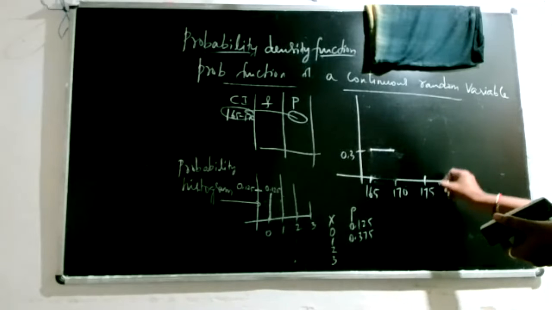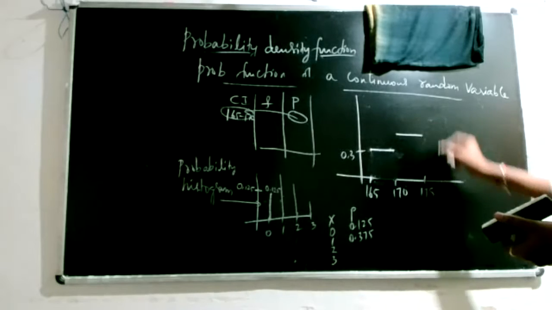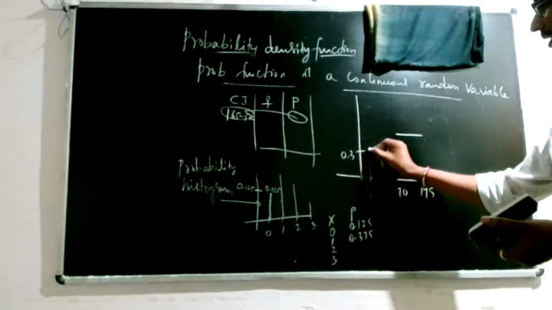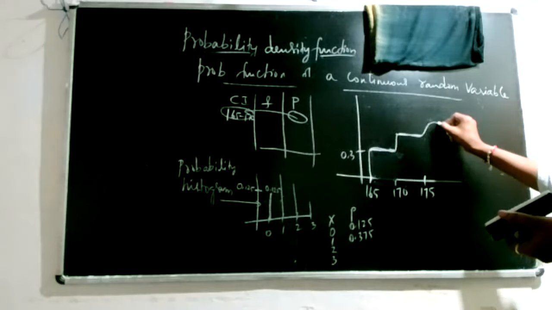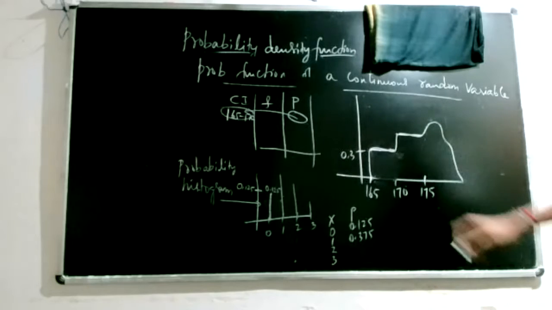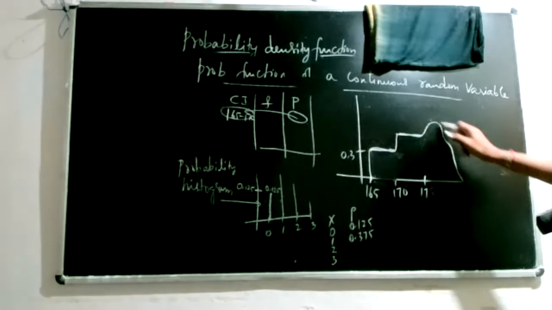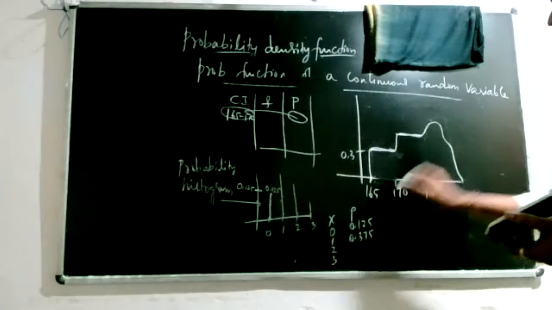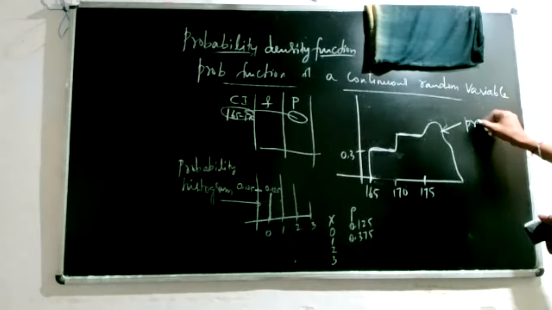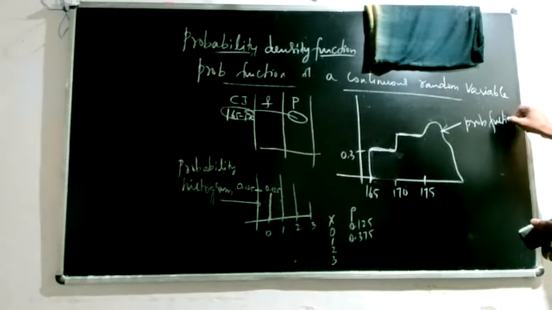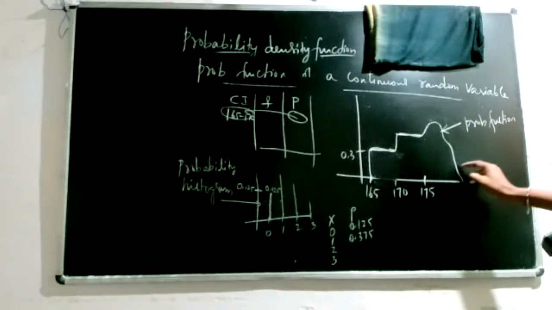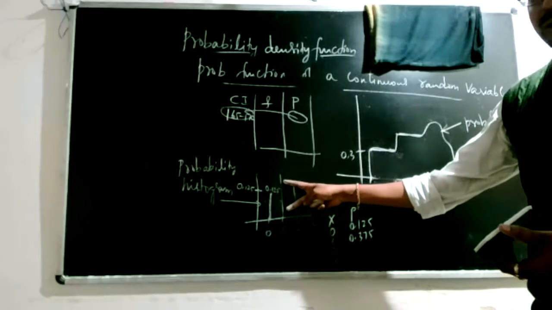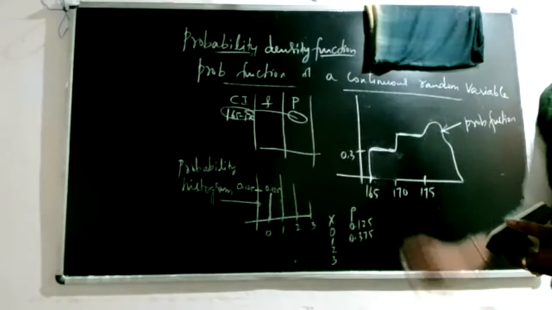Next, from 170 to 175, again say I had a 40% cutoff. So this is the probability. So it started with 165, then it is going like this, and after some point it comes. So you are observing a continuous line here, whereas here no such continuous line is observed. So this is called the probability function. It doesn't define or give you individual probabilities. It just gives you how the shape is. Whereas here, if you define the function, it gives you exact probability.